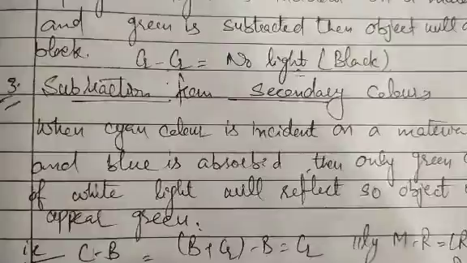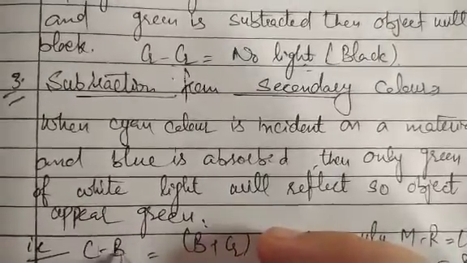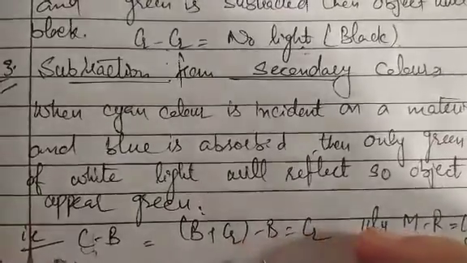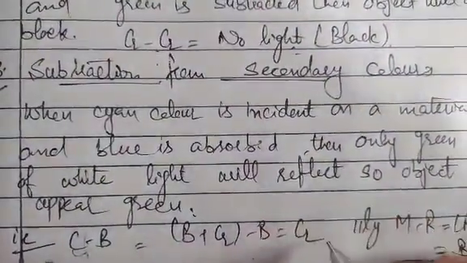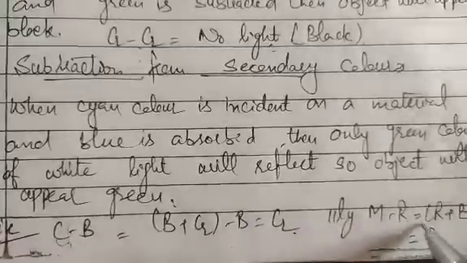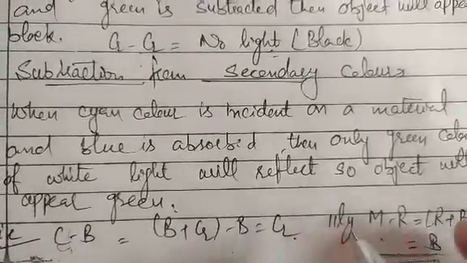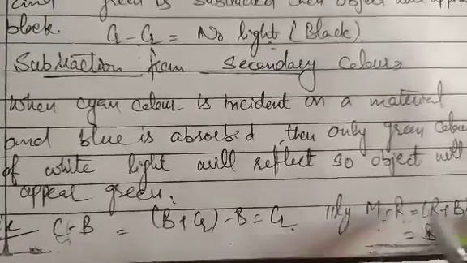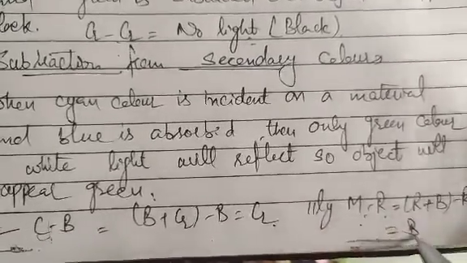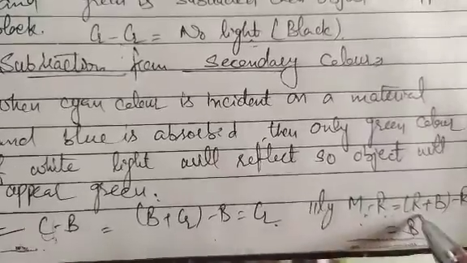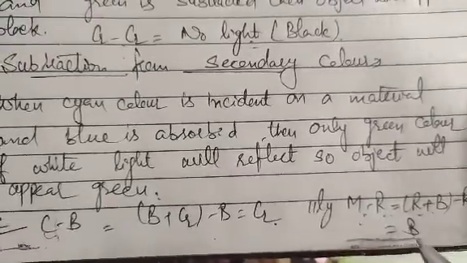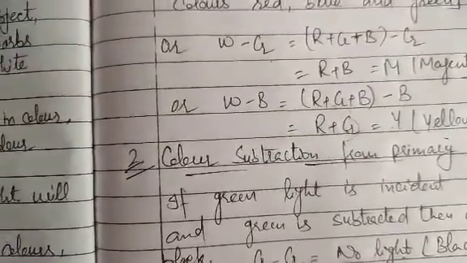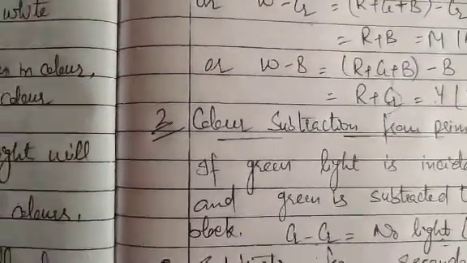As we know, cyan is a combination of blue and green, so blue will be subtracted and it will appear as green. Similarly, if magenta color is incident on a material and red color is absorbed, it will appear as blue, because magenta is a combination of red and blue. So in this way, different objects will appear in different colors.